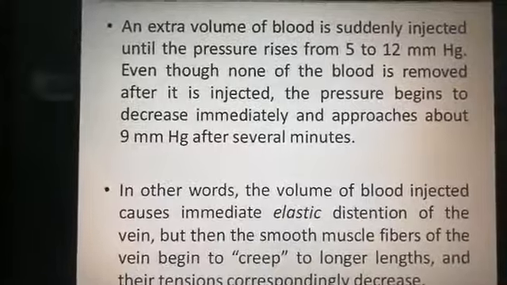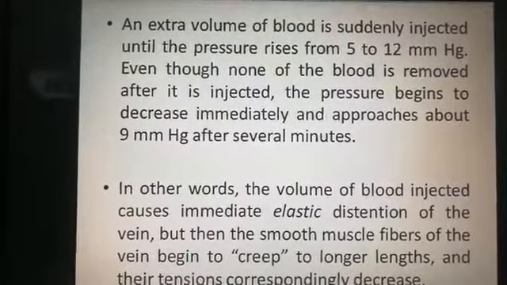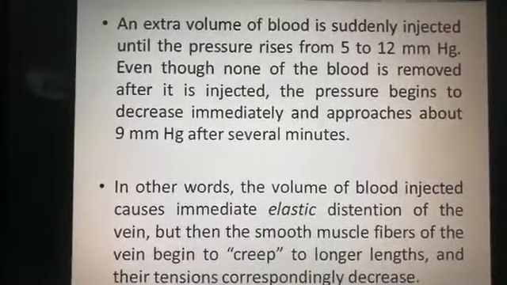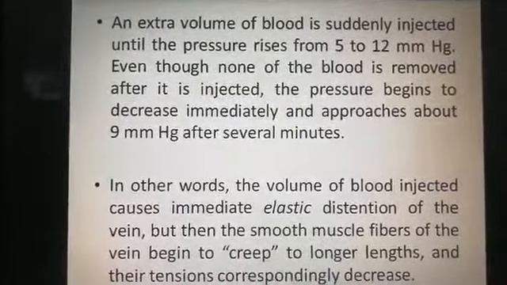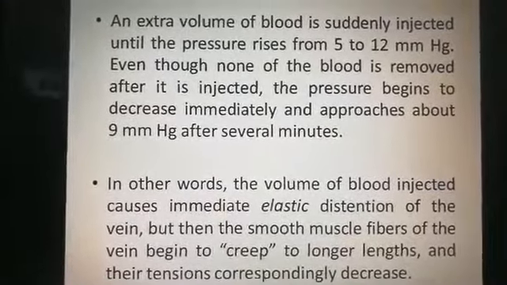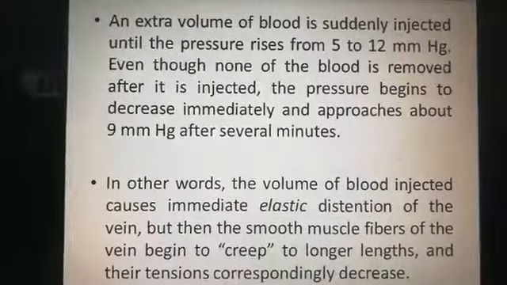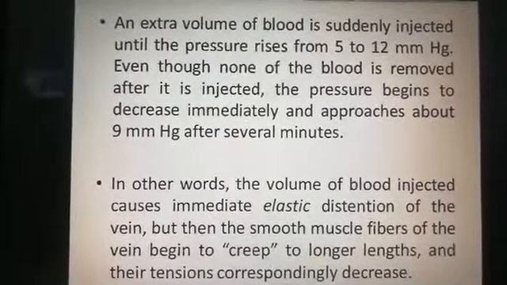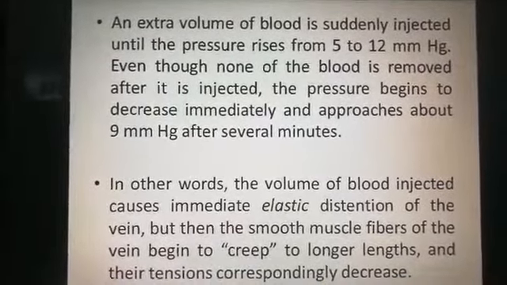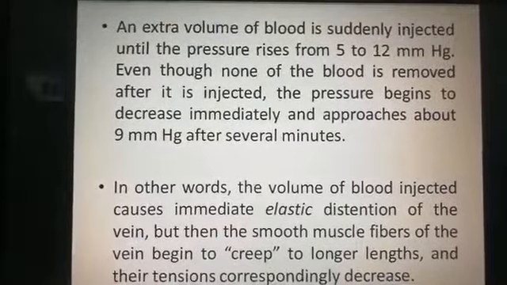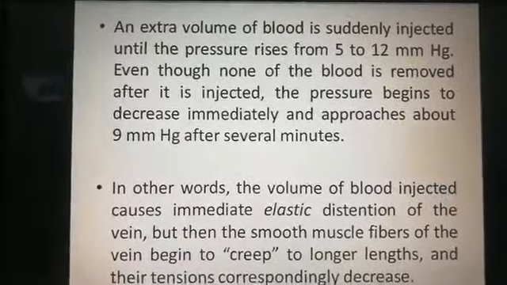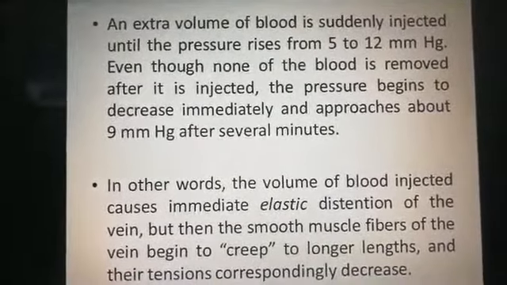You can also clear this point from this example. An extra volume of blood is suddenly injected until the pressure rises from 5 to 12 millimeter of mercury. Even though none of the blood is removed after it is injected, the pressure begins to decrease immediately and approaches about 9 millimeter of mercury after several minutes. So by injecting the blood, the pressure rises from 5 to 12 millimeter of mercury. But after a few minutes, the pressure comes back from 12 to 9.